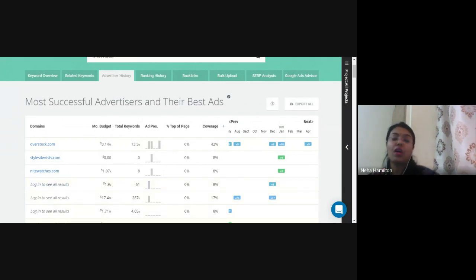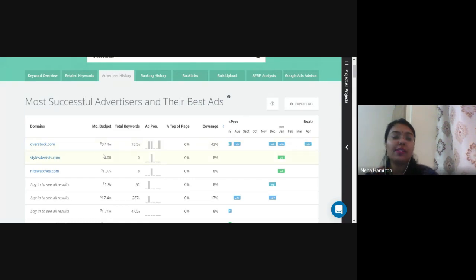Because you have to log in, you have to pay some money to get the detailed idea of what all companies are bidding. But this data is, I think, enough if you are getting the first 3 companies who are bidding for wristwatch, right? Now you have to keep this thing in mind that you are also a company who wants to make paid ads on wristwatches, right?